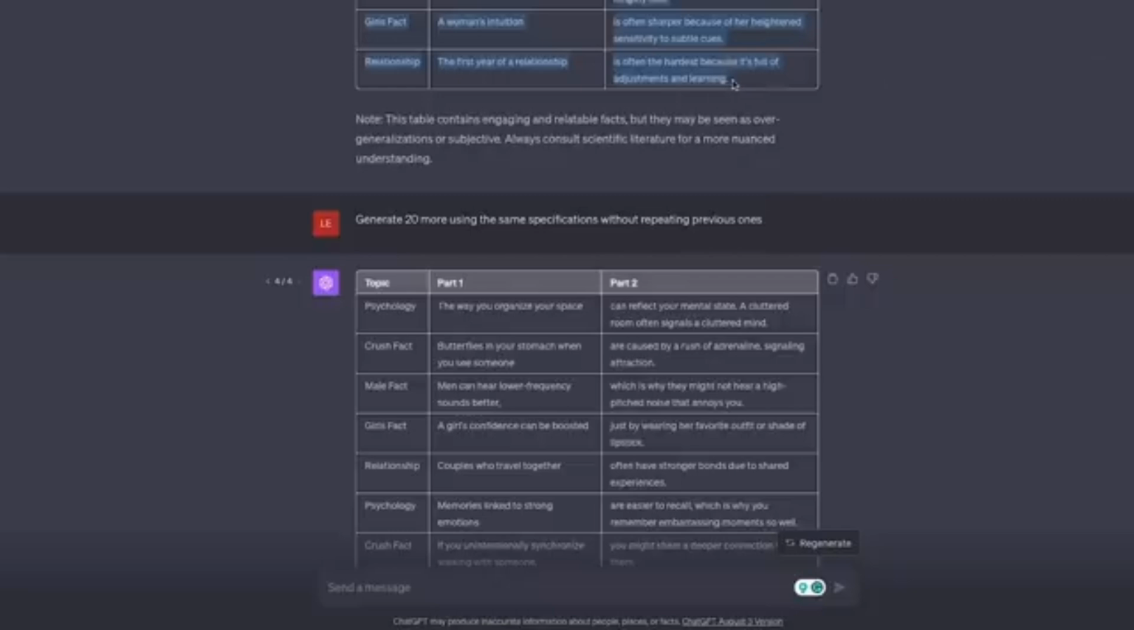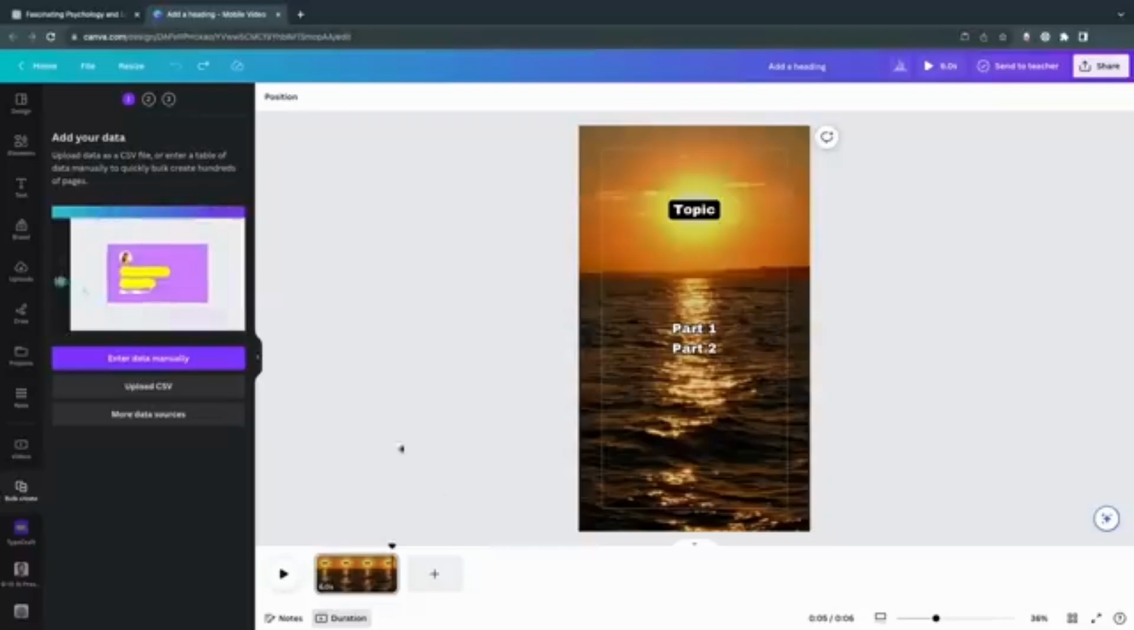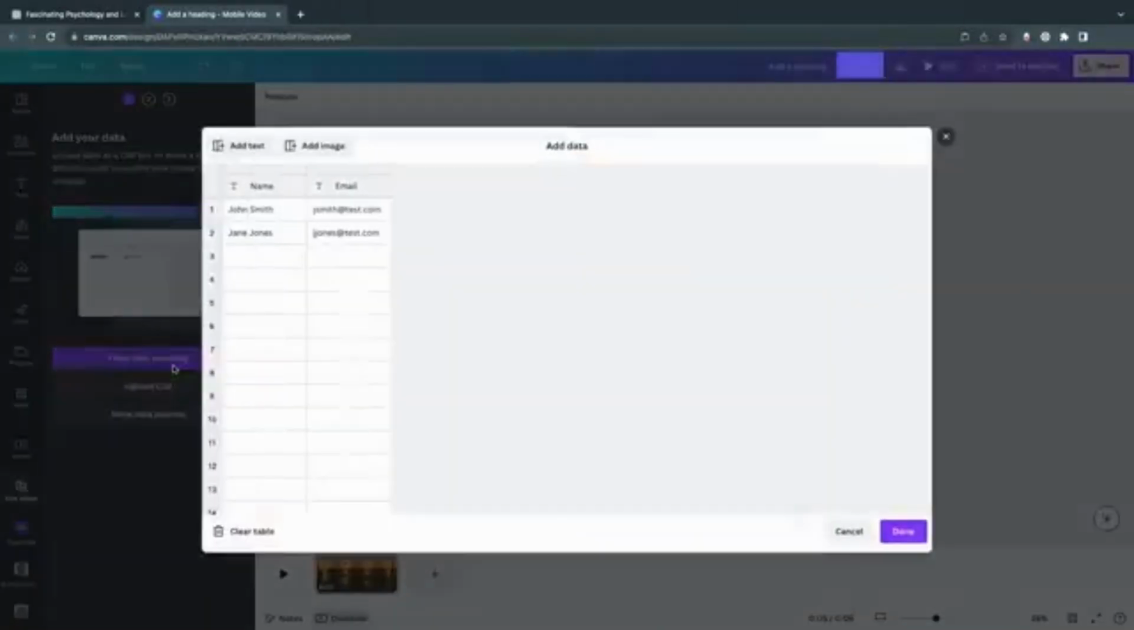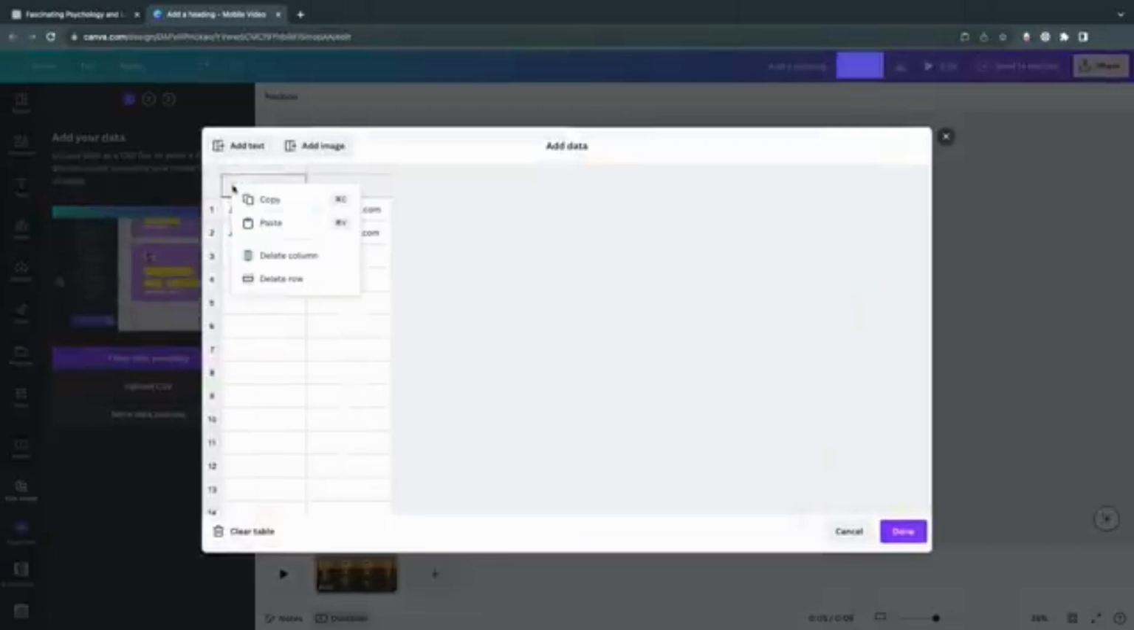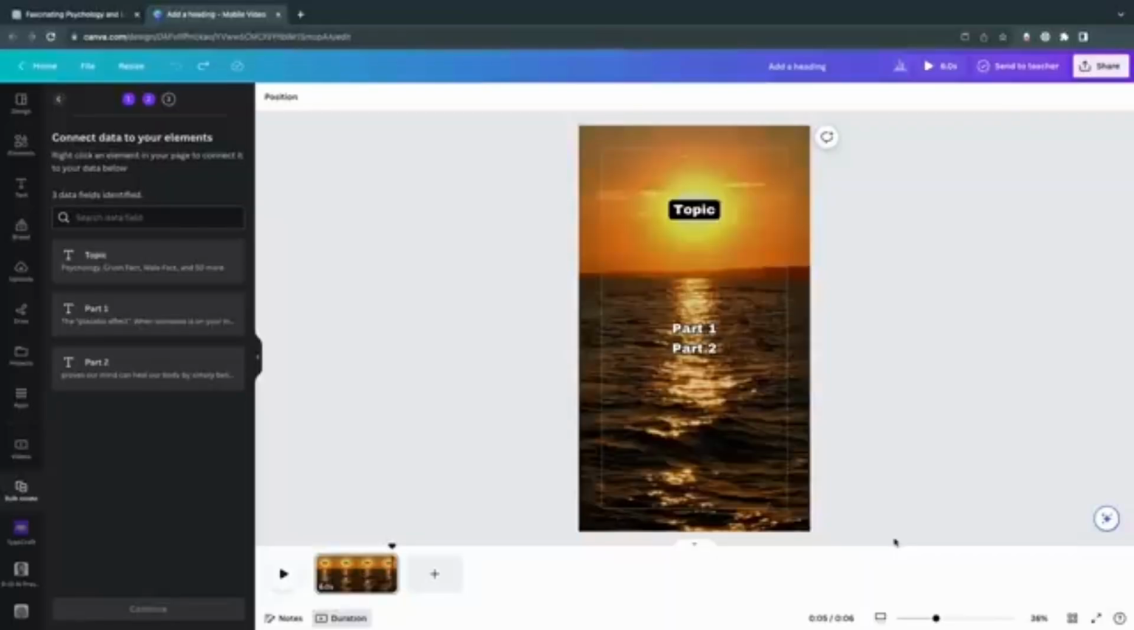So just go back to ChatGPT, copy the data, return to Canva, click Enter Data Manually, and select the top left cell in the first column and paste your text. It will automatically format the text into topics, Part 1 and Part 2, just like we want it. Now, click Done. Next, let's connect the data to the specific elements in your editor.